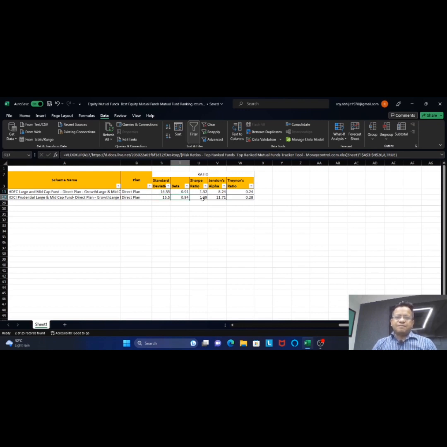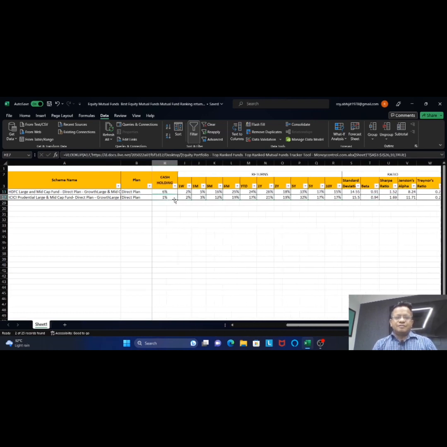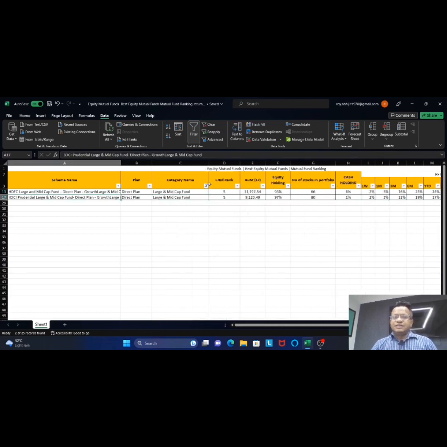In terms of Sharpe ratio, it is 1.69. In terms of Jensen alpha, it is 11.71. In terms of Treynor's ratio, it is 0.28. I will make a separate video on how you should be aware of these sorts of ratios, and what the definitions are, basically. It will make more complex things much easier.